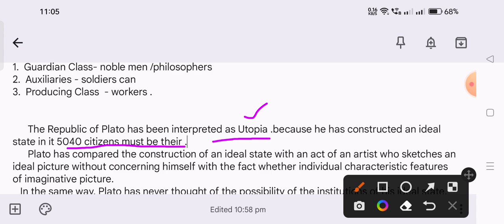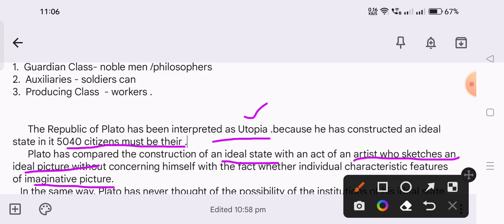Plato has compared the construction of an ideal state with the act of an artist who sketches an ideal picture without concerning himself with whether it has the individual characteristic features of reality. Plato's ideal state is like an imaginary one. It is totally based on imagination, like an artist who sketches a picture that is an ideal picture, not a real picture.